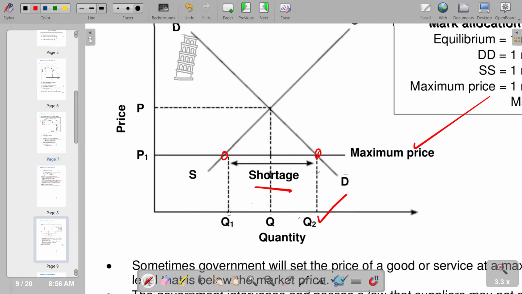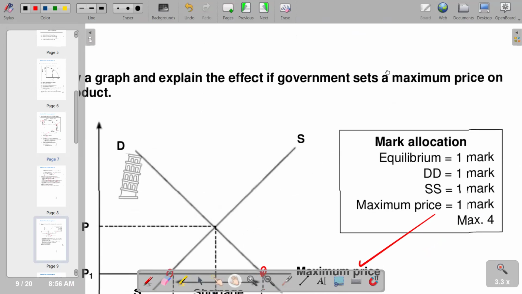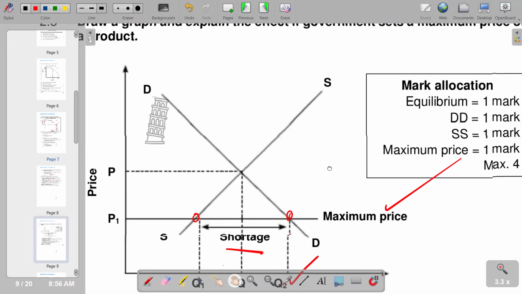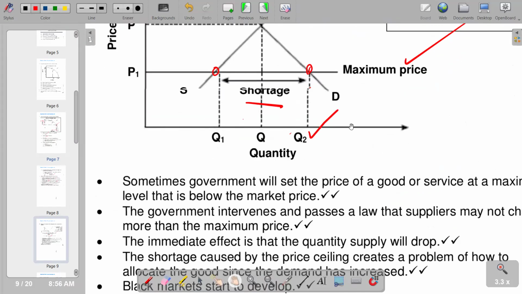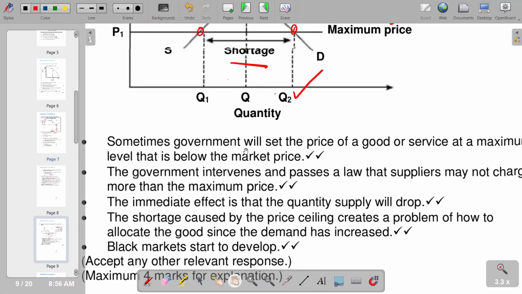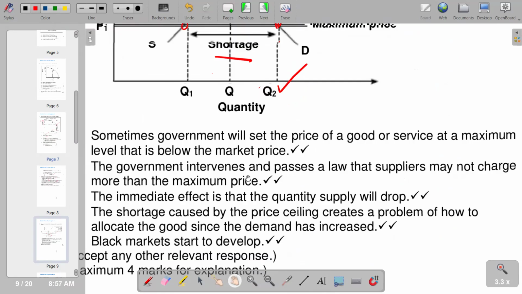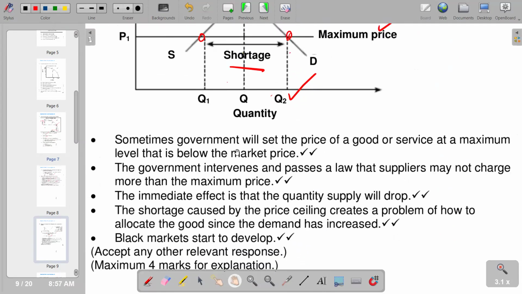So the question is saying, draw a graph and explain if government sets a maximum price on the product. So it creates a shortage. That is the negative result that is going to be there. The first explanation says sometimes government will set the price of a good or service at a maximum level that is below the market price. So that is the first point that we have.